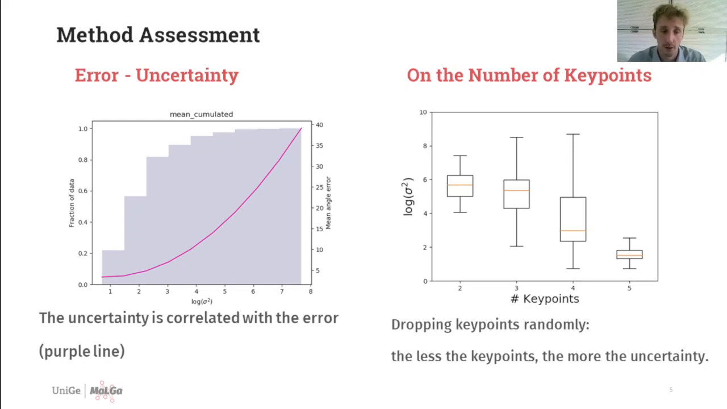On the right, instead, we show the dependence of the uncertainty on the number of input keypoints. In particular, the more keypoints we have in input, the lower is the uncertainty in the estimates, as we can intuitively expect. Notice that randomly dropping the keypoints to perform the experiments lead us to generate highly variable configurations, including some very rare configuration in practice.